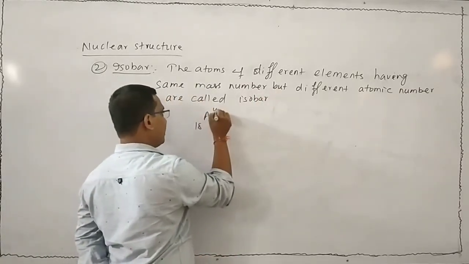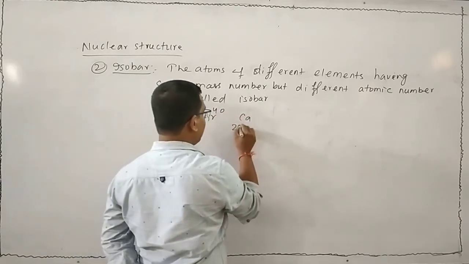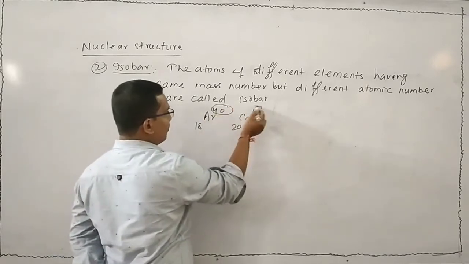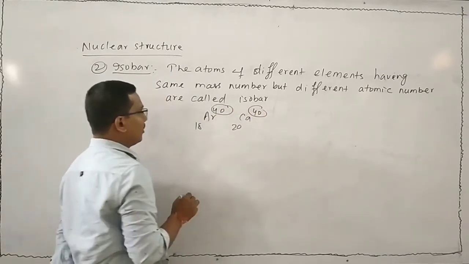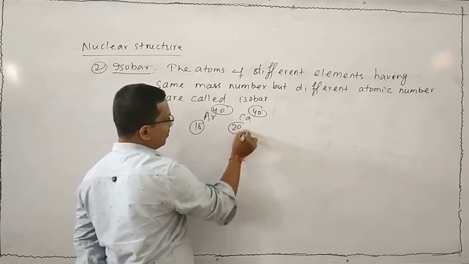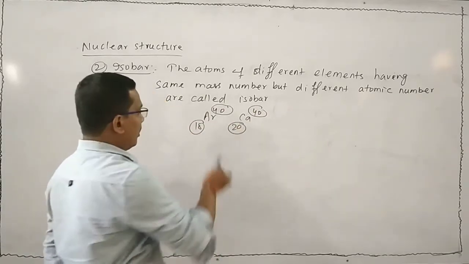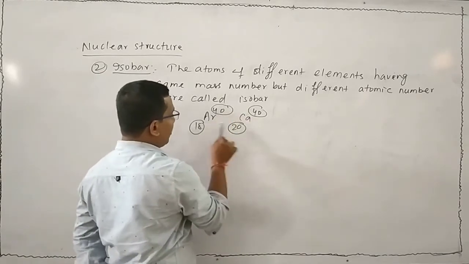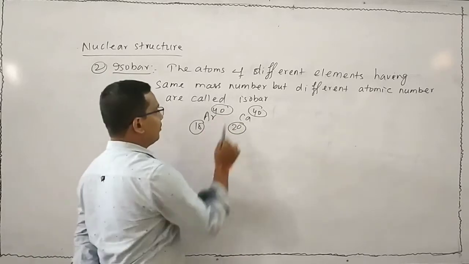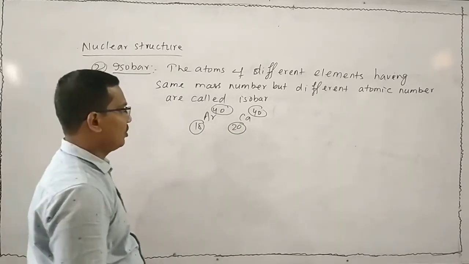Argon 18, 40, calcium 20, 40. Look at that, the mass number is equal, that is 40, but the atomic number of argon is 18, and the atomic number of calcium is 20. Your atomic number is different, but mass number is same. So these are said to be isobar to each other.